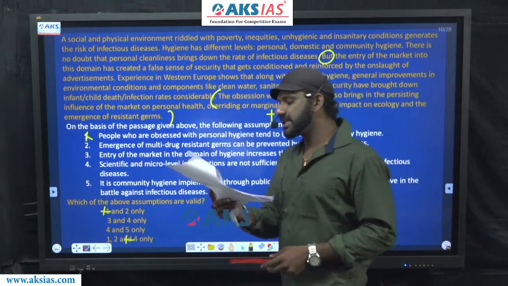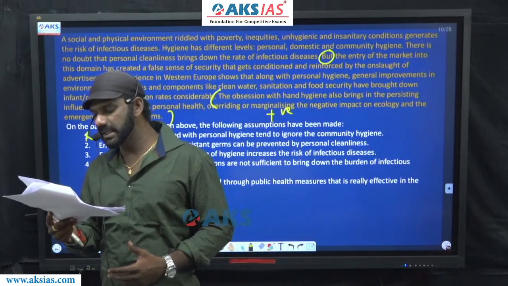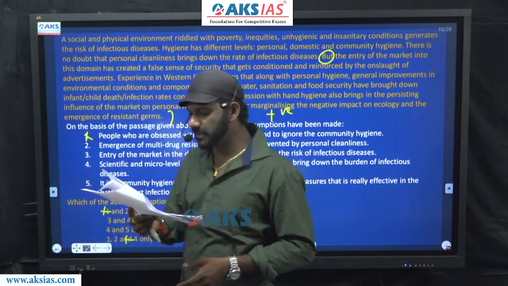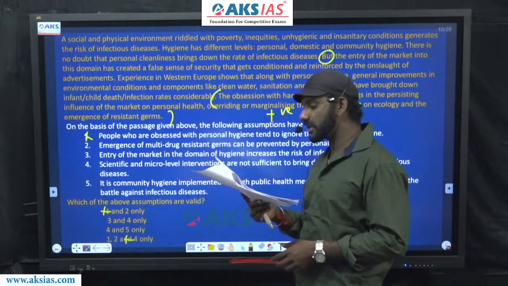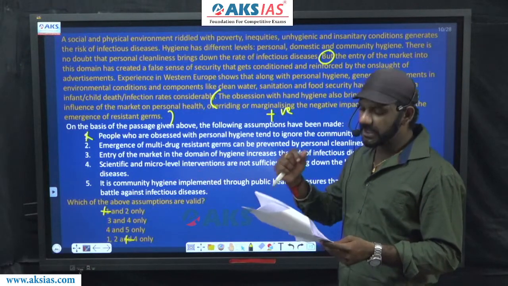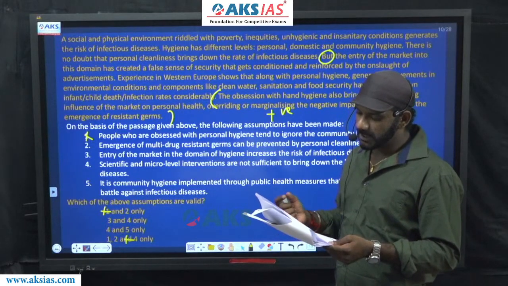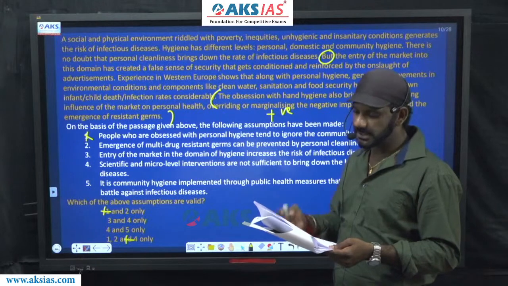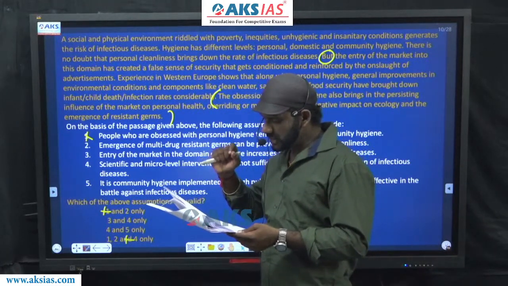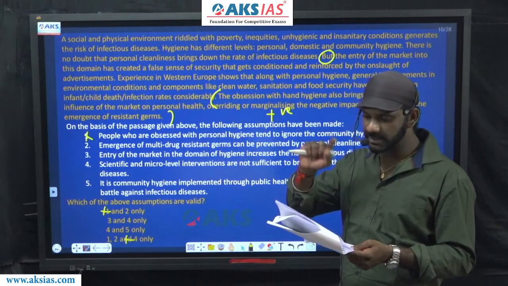Come to statement 2. Emergence of multi-drug resistant germs can be prevented by personal cleanliness. This does not talk about the last sentence given in the paragraph. Now here, mention about germs is there in the last sentence. I'll read the last part.